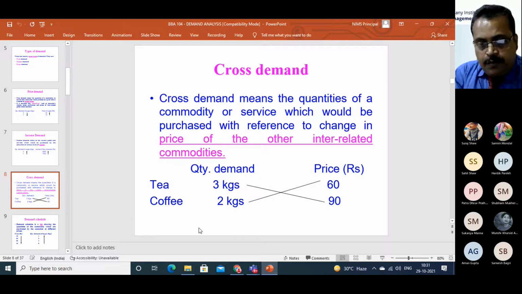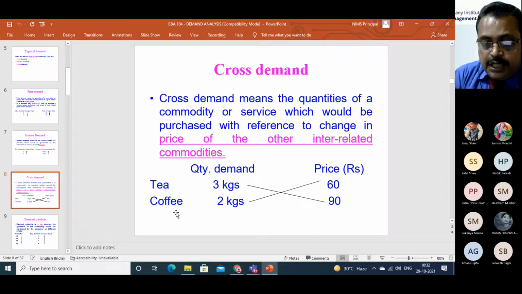Instead of complementary goods, only the example of substitutes has been given here because interrelated commodities are mentioned. In case of computer and printer also, when the price of computer increases, fewer computers will be purchased, which means fewer computer printers will also be purchased.